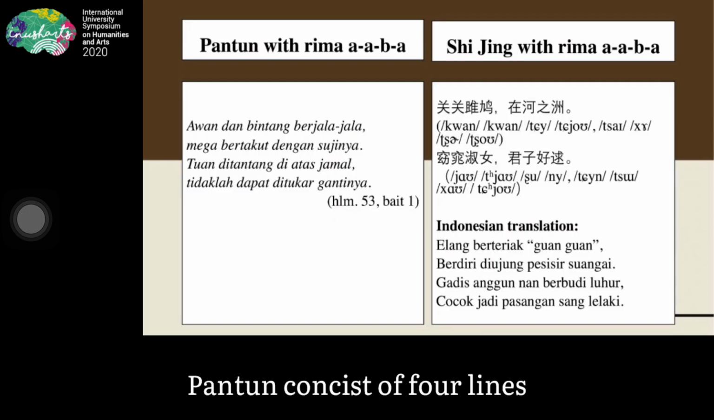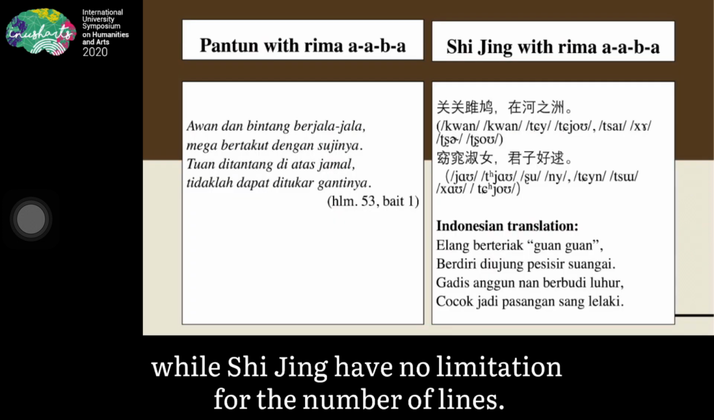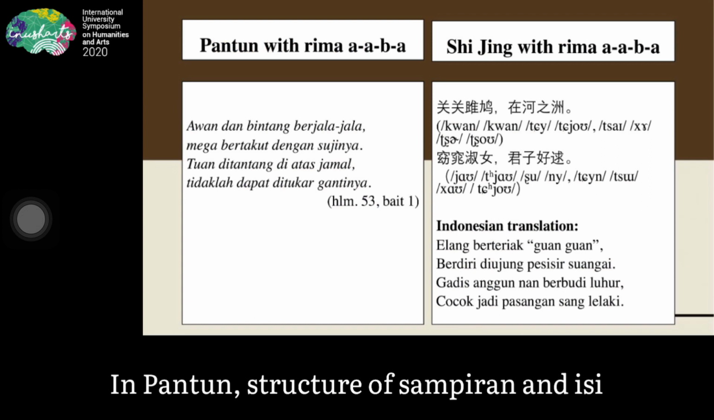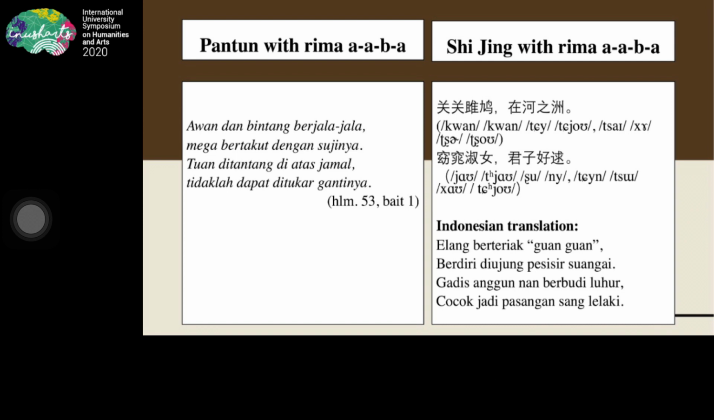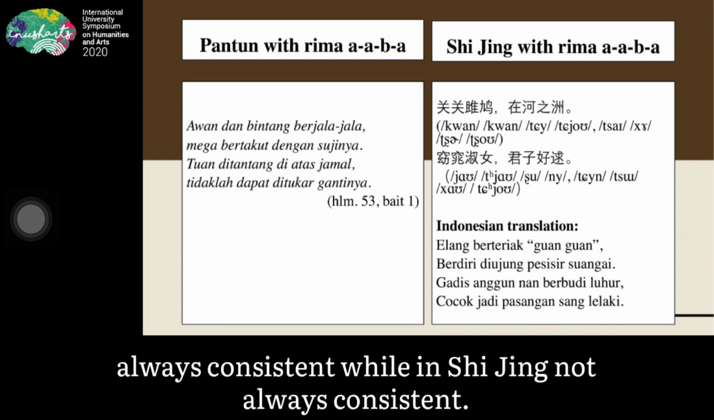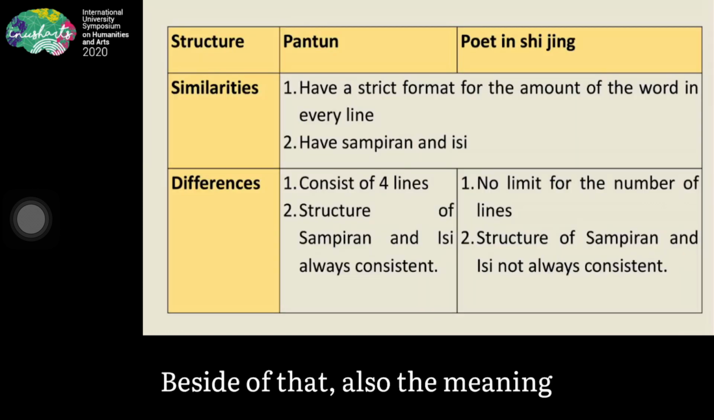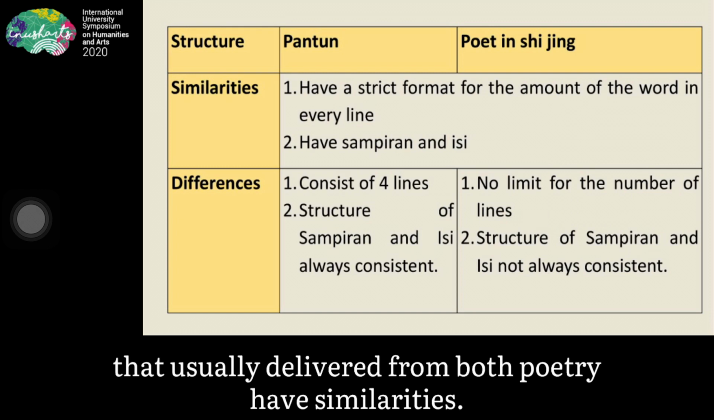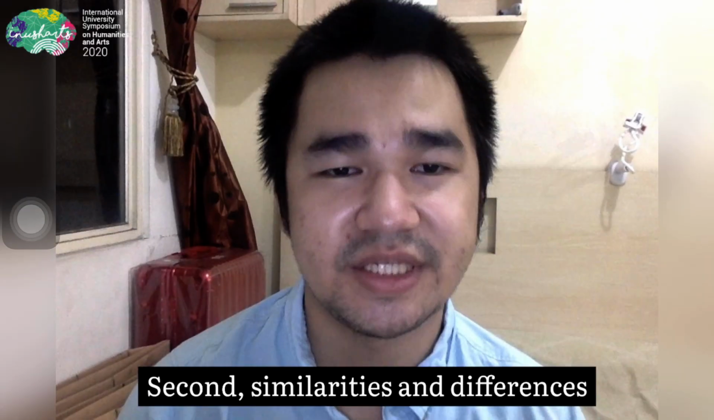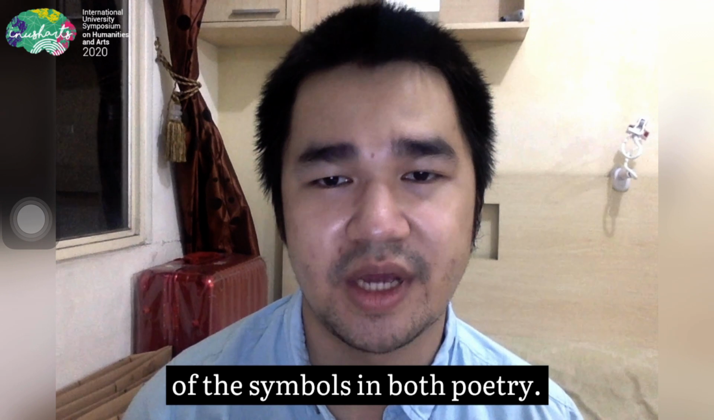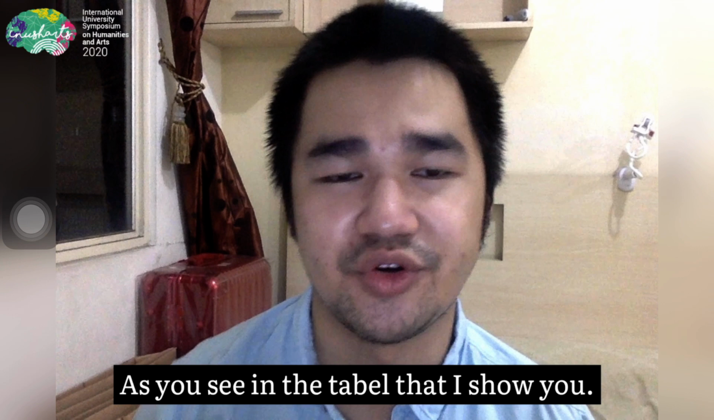Pantun consists of 4 lines, while Shi Jing has no limitation on the number of lines. In Pantun, the structure of sampiran and isi is always consistent, while in Shi Jing it is not always consistent. Besides that, the meaning that usually differs in both poetries also has similarities. Second, the similarities and differences of the symbols in both poetries, as you see in the table that I show you.